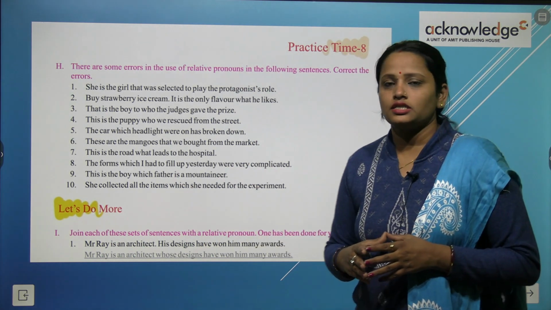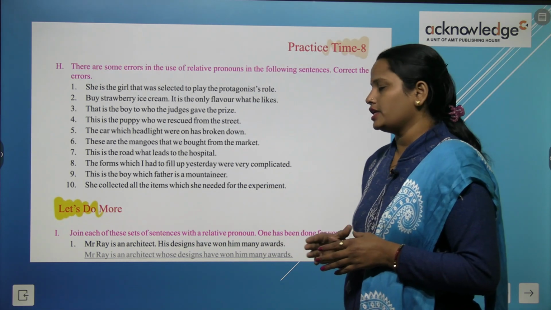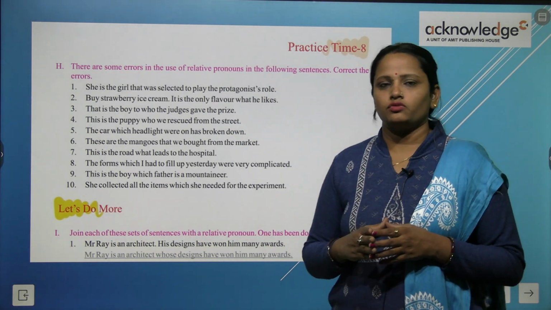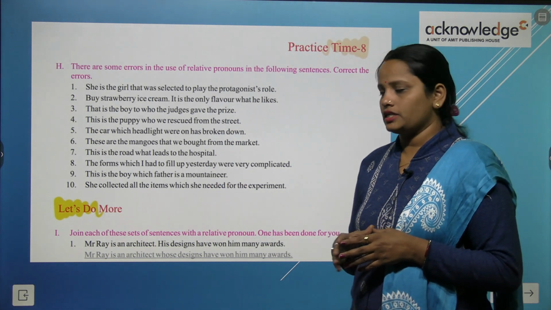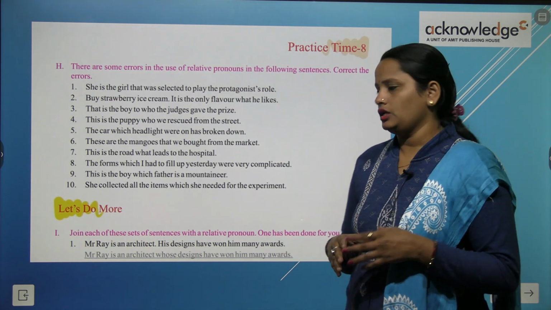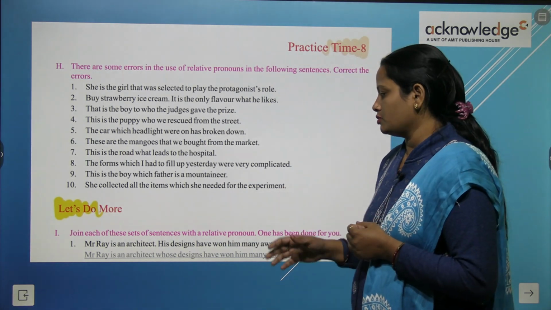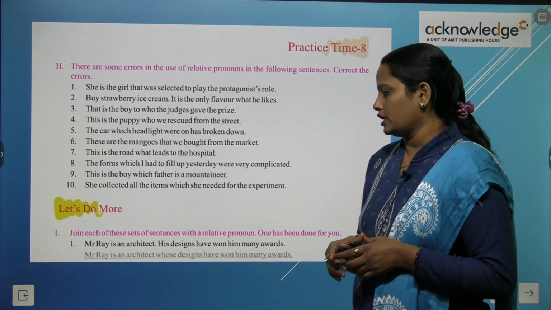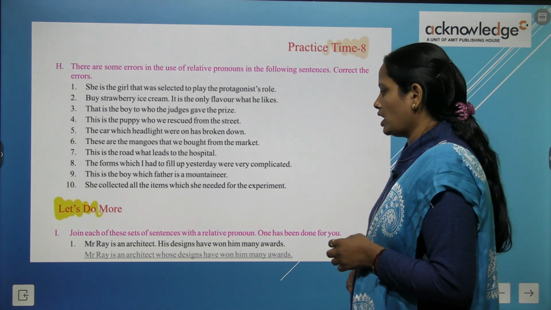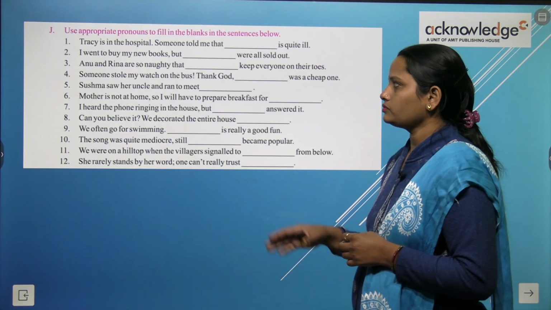Now, the next exercise is Let's Do More. Join each of these sets of sentences with a relative pronoun. So relative pronouns से हमें इन दोनों sentences को जोड़ना है. One has been done for you. Mr. Ray is an architect and he designs. His designs have won many awards. So अब हमने इन दोनों को join किया with a relative pronoun. So Mr. Ray is an architect whose designs have won many awards. So like this, children, you have to complete the rest of the questions given here.